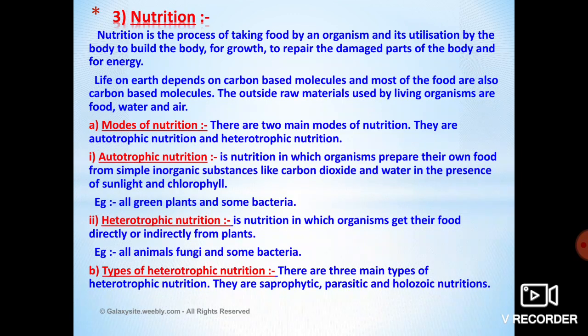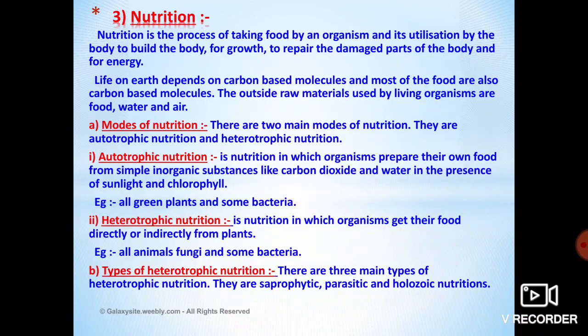At the time of photosynthesis, plants absorb carbon dioxide, water, minerals and sunlight. These components are very helpful for the manufacturing of food in the plants. In the autotrophic mode of nutrition, organisms have the capability to prepare their own food, just like a plant.